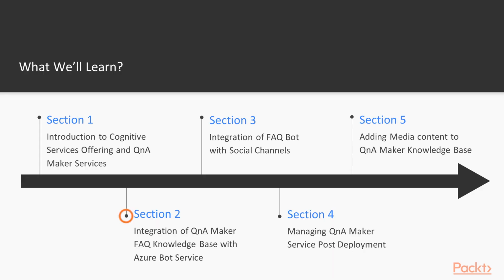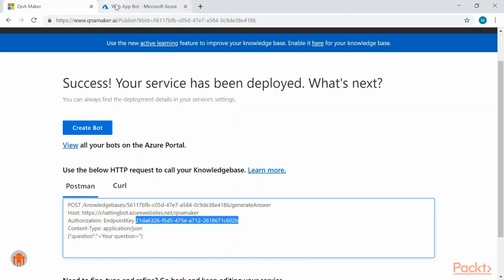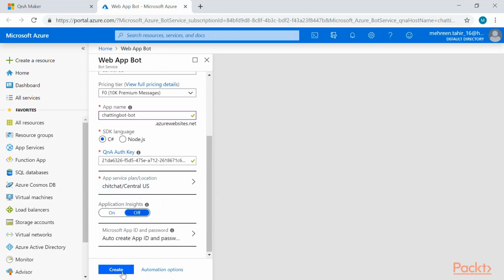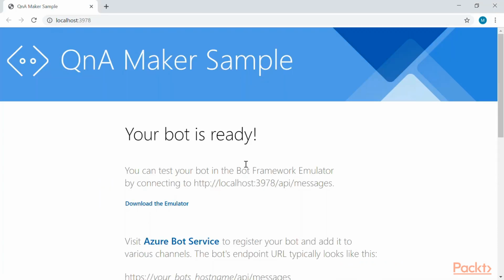In the second section, we will get an overview of the Azure Bot Service and discuss the services and functionality that Azure Bot Service offers. We will also create FAQ Bot by integrating the QnA Maker knowledge base with Azure Bot Service and test and customize our bot using online code editor as well as on local machine.